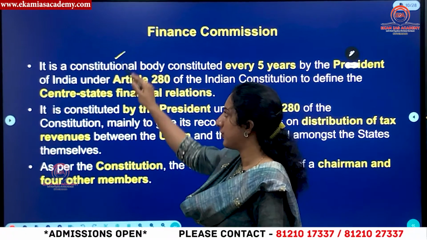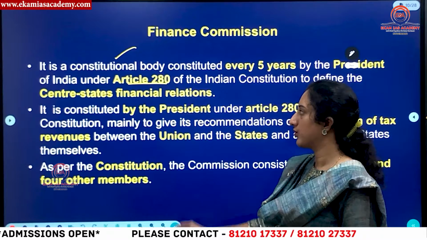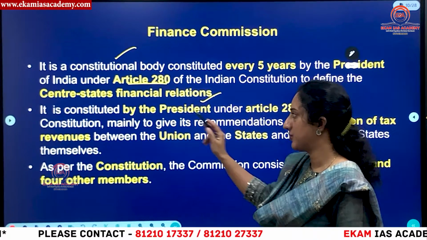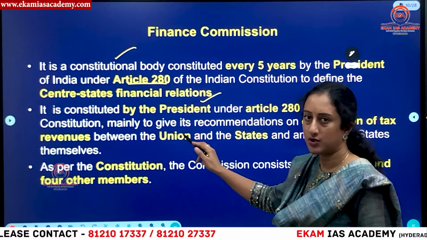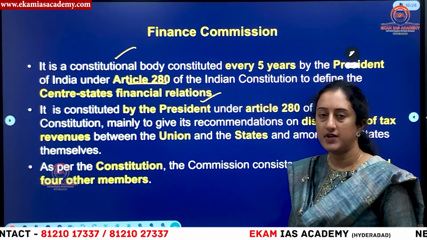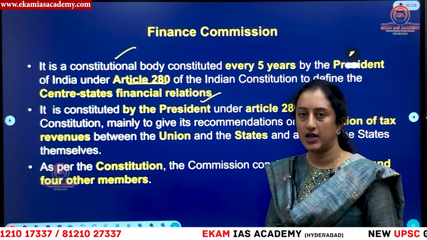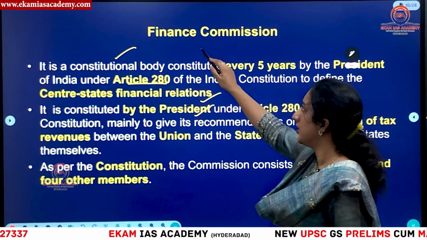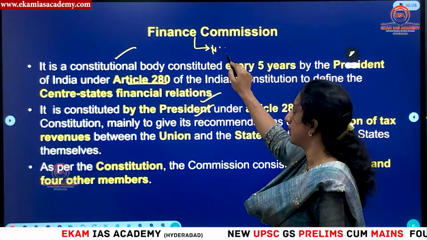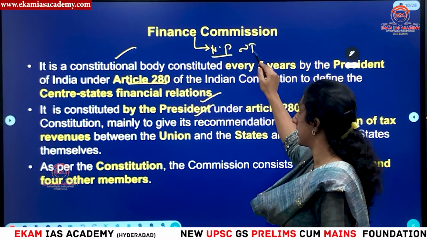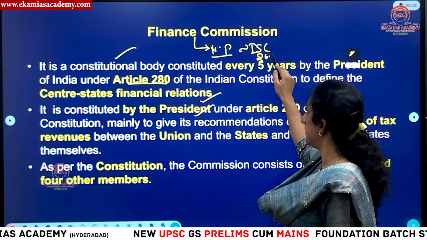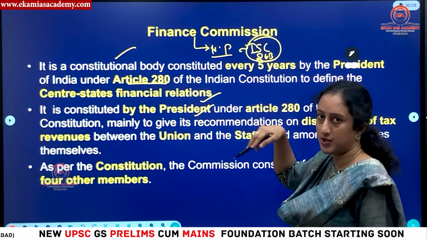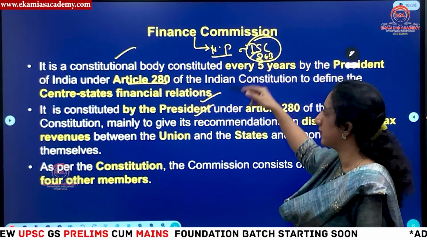It is a constitutional body established under Article 280 of the Indian Constitution, mainly with respect to financial administration between the center and states. This is constituted by the President every 5 years, or even earlier if he thinks fit that there is a need for appointment of a Finance Commission. And this is a non-permanent constitutional body. Okay, it is similar to the Inter-State Council under Article 263, where you don't have a permanent constitutional body. This is a non-permanent body. Whenever it is required, it will be constituted.